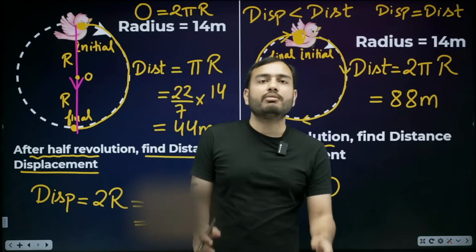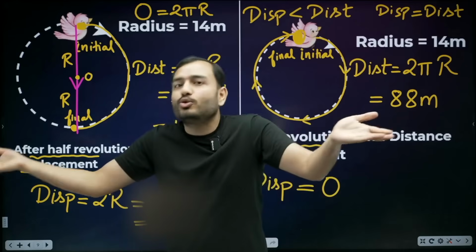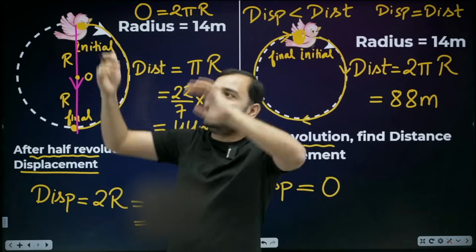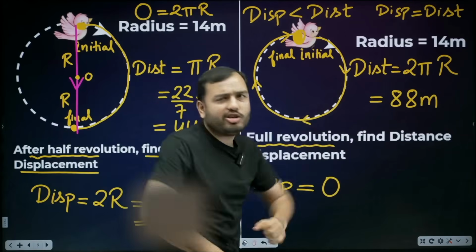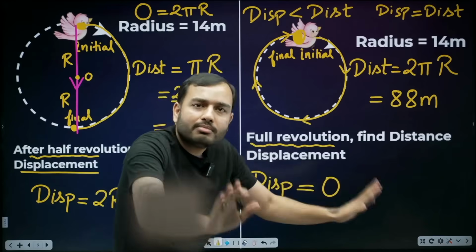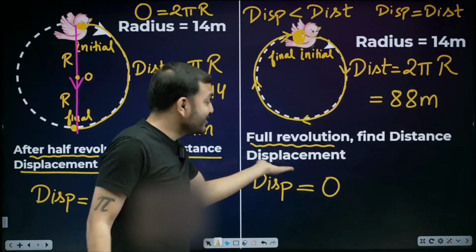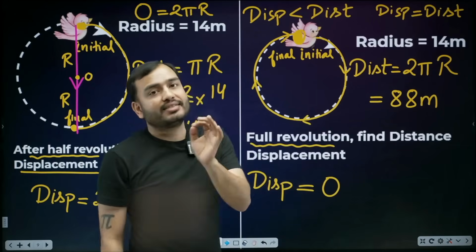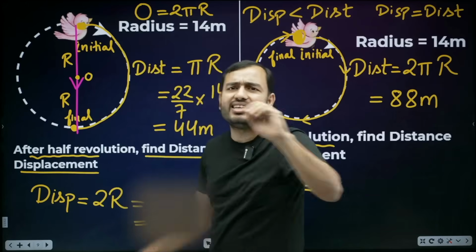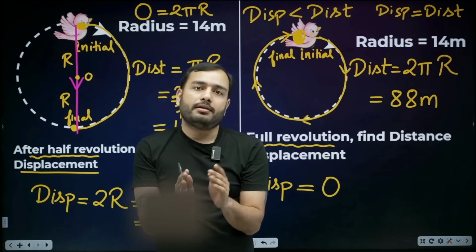Like they say, the same hospital in which you are born, God forbid, if your end happens in the same hospital, touch wood, but it has to happen. Suppose in the same hospital where you were born, you live your life, become a great person, earn money, buy a car, get married, have a little kid, and in the same hospital you pass away. Then your displacement for the entire life is 0, because your initial and final points are the same. So displacement depends only on the initial and final points. What you did throughout life, we don't care. Where you went, we don't care. Initial, final, that matters. Clear?